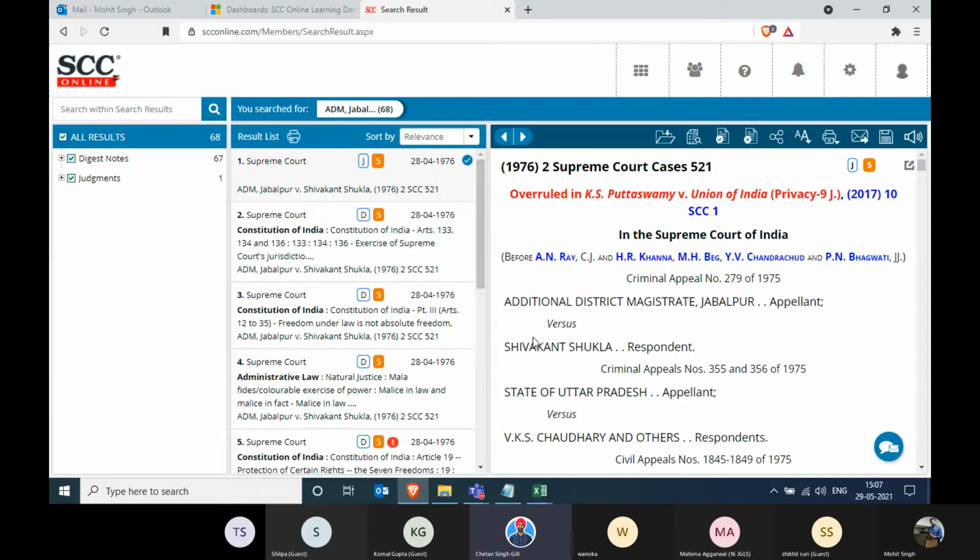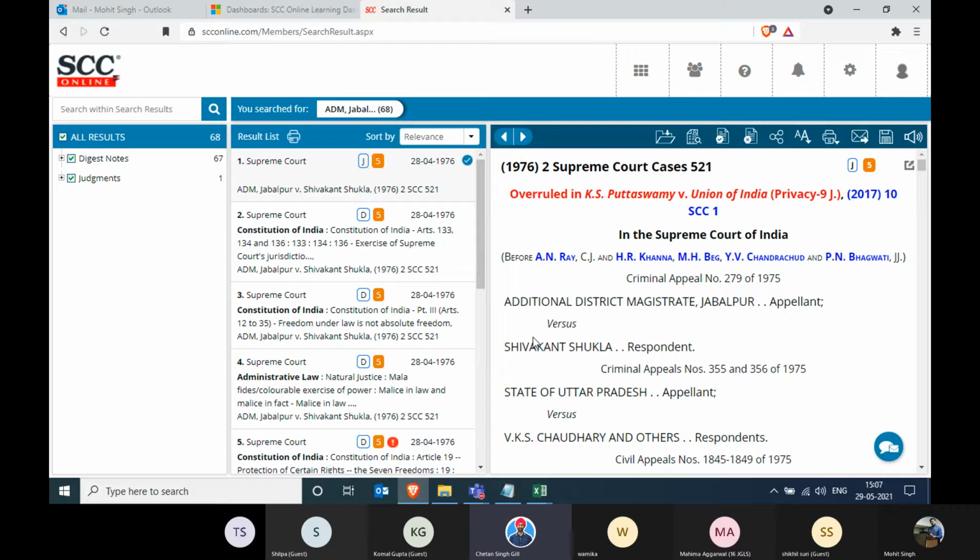Now, if you see, it says on the top, overruled case, Puttaswamy case. This is not what we write on each and every judgment. In some judgments we write it, in some we are just going ahead with it. But what we would suggest is that whenever you open any judgment with the help of party name or citation, why am I saying only these two? Because these two will open only a particular case. If you open it by section-wise search or word search, it will open so many other judgments as well. With party name or citation, it will open one judgment, obviously with the head notes.